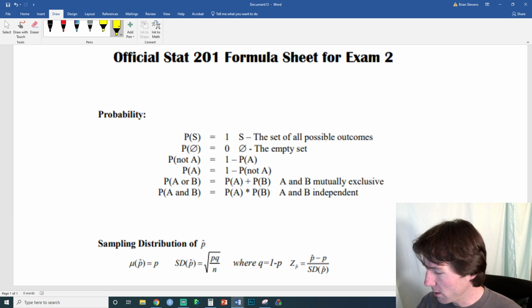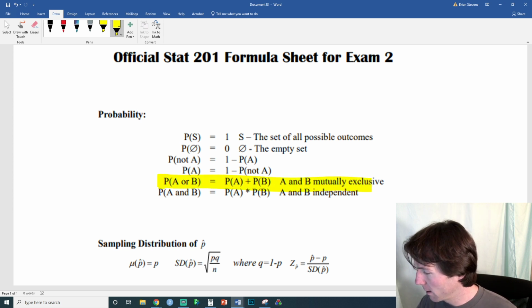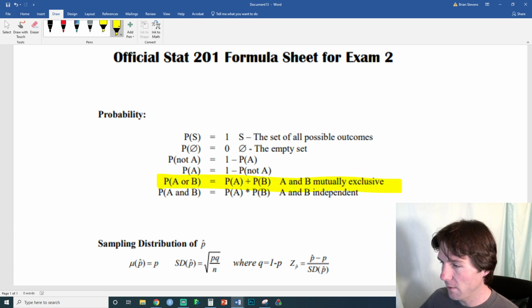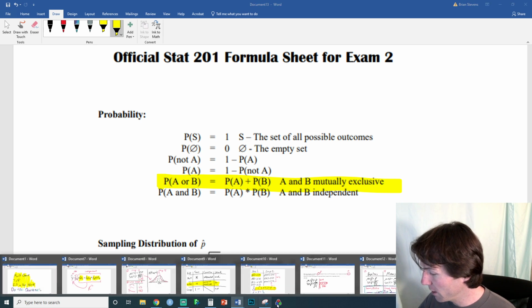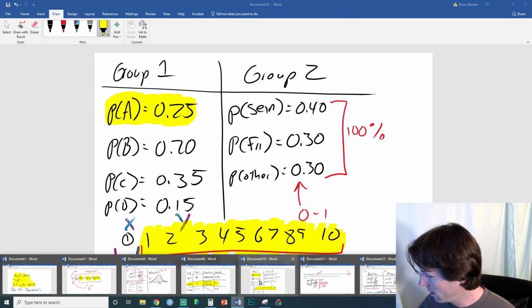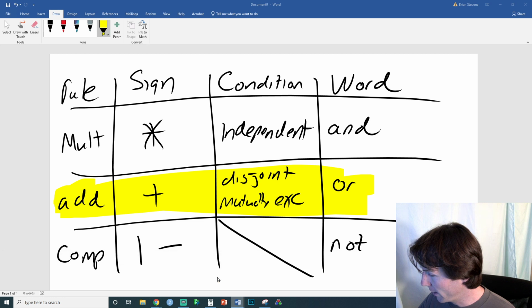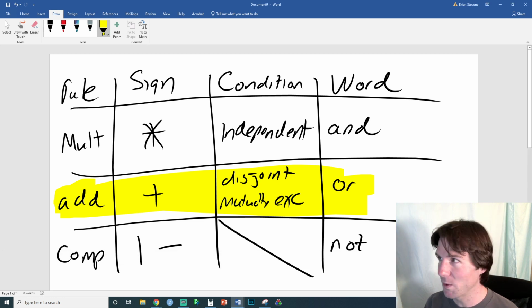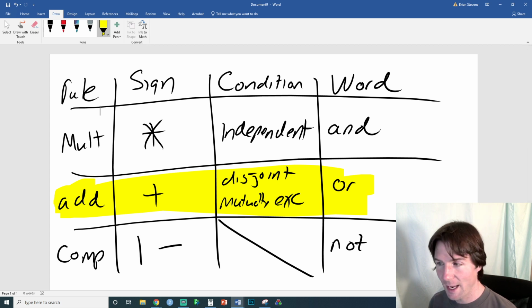So with this right here, let's highlight it. This is something we did earlier, and I wonder if I still have it up, because we did some really good stuff. Wow, and I've still got it right here on the screen. Awesome. So what I've highlighted right here is the probability of A or B, and this is the addition rule.